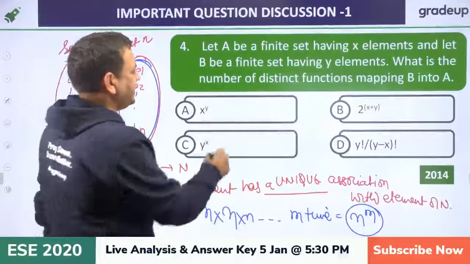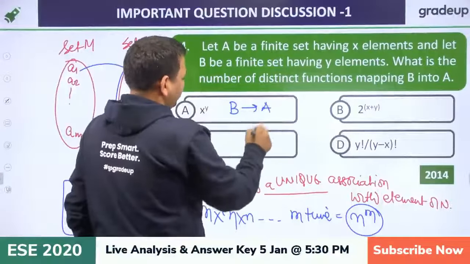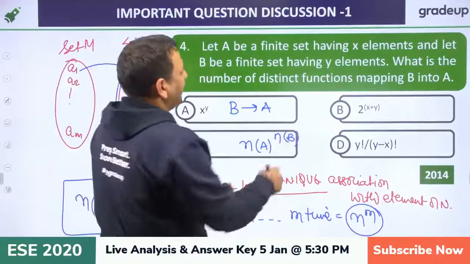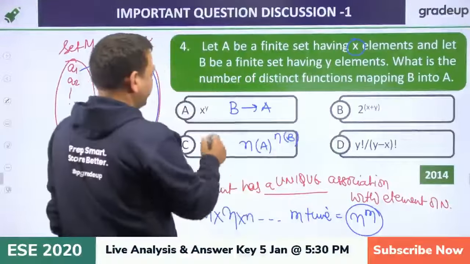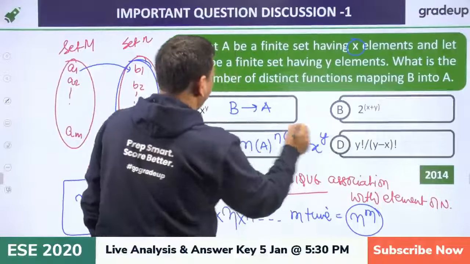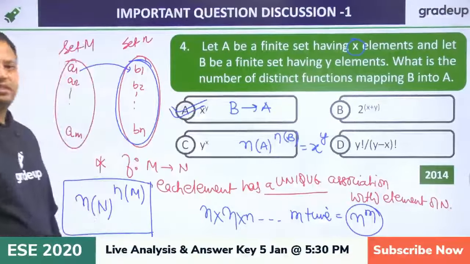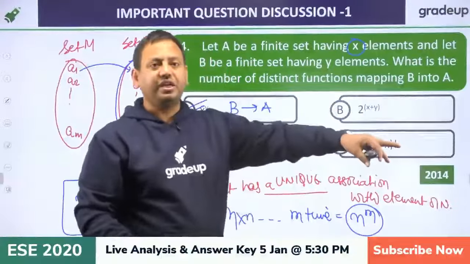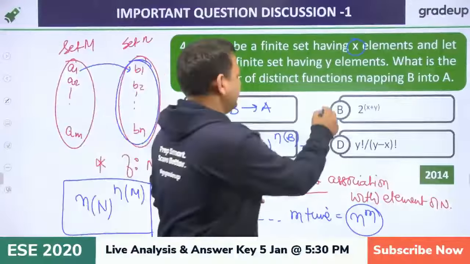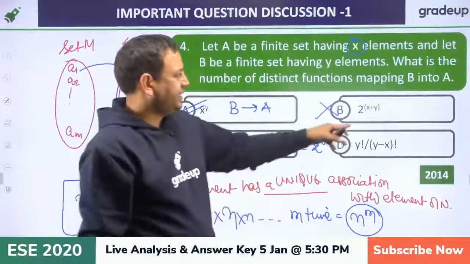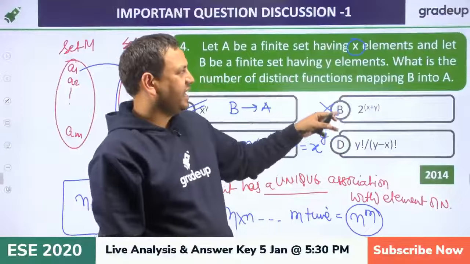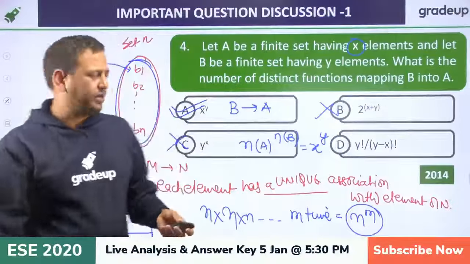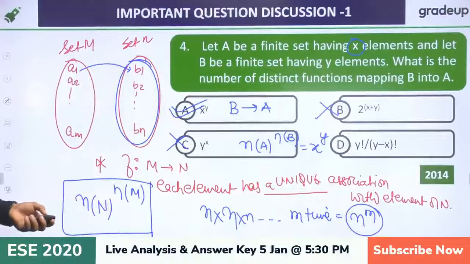Now here the function is from B to A. So the number of functions would be cardinality of A raised to cardinality of B. The number of elements in A is x, so the answer is x raised to power y. This is the number of functions if you are defining from B to A, not from A to B. The 2 raised to power comes for the power set, but there is no need of that thing.